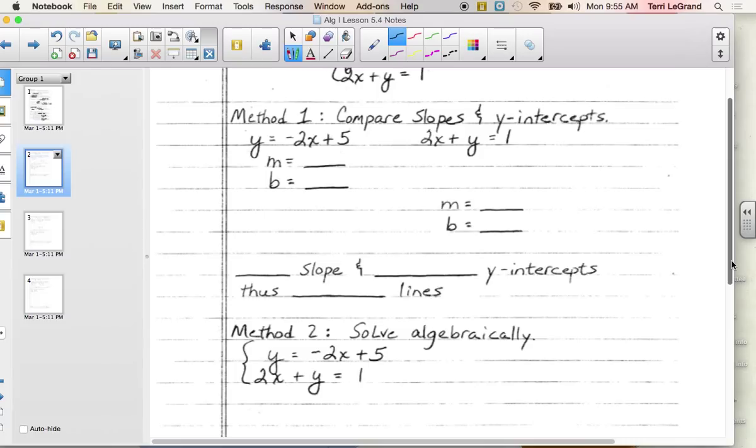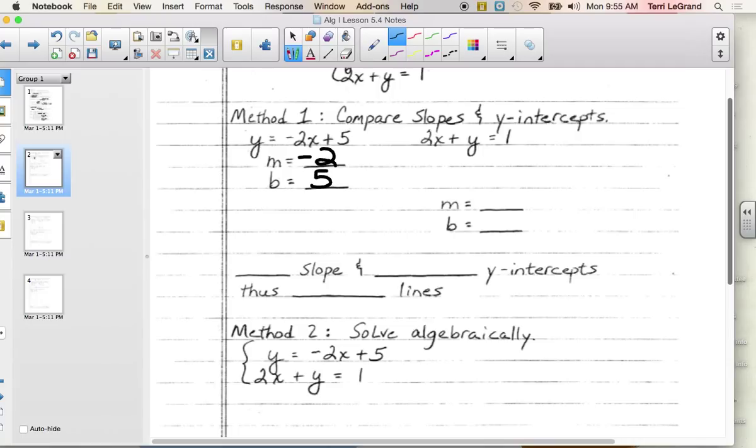So method one, that's what we're going to do. We're going to get ready to graph, but not actually graph them. So I took the first one, y equals negative 2x plus 5. Is it in a nice, graphing friendly form? Yeah, ready to identify the slope and the y-intercept. What's our slope? Negative 2. And our y-intercept? 5. Remember, we're going to get ready to graph, but not actually going to graph it.